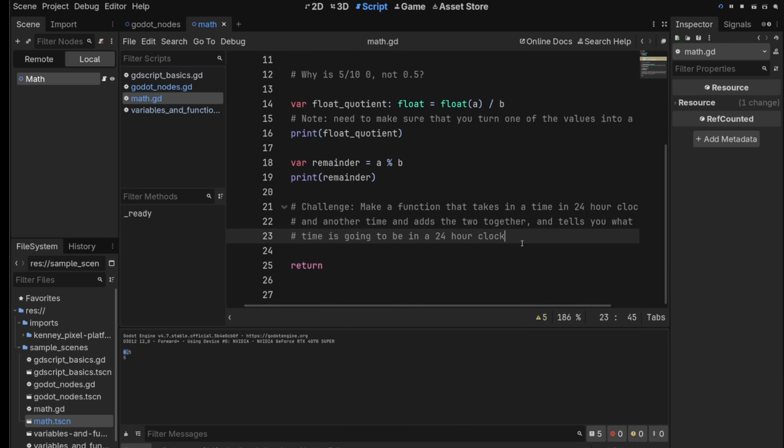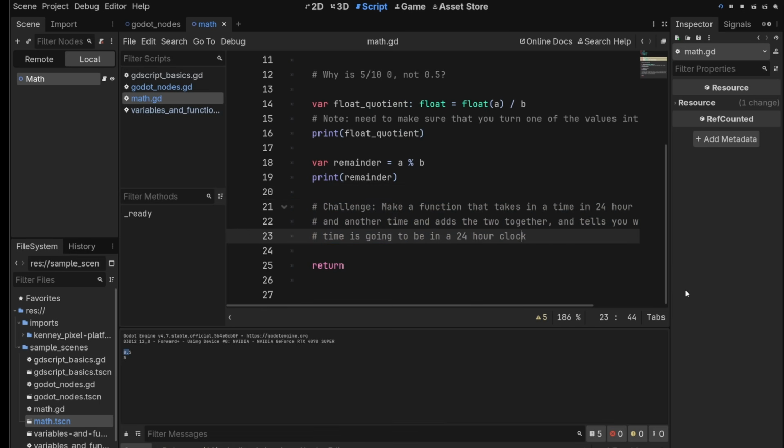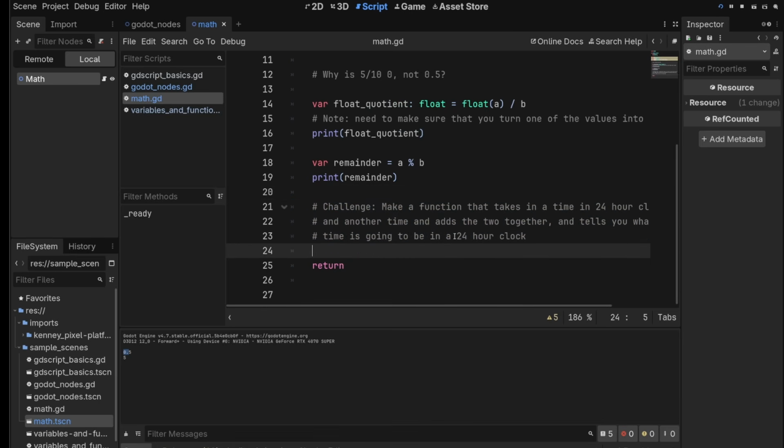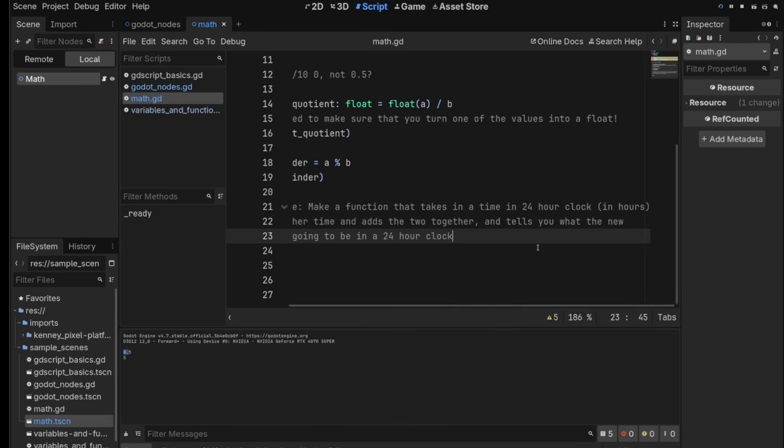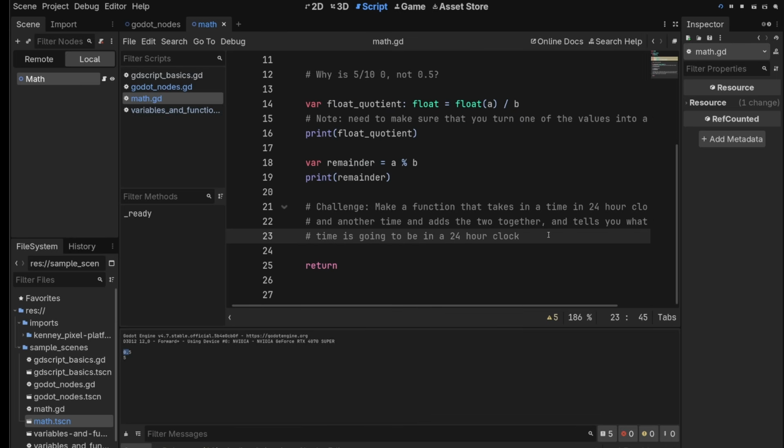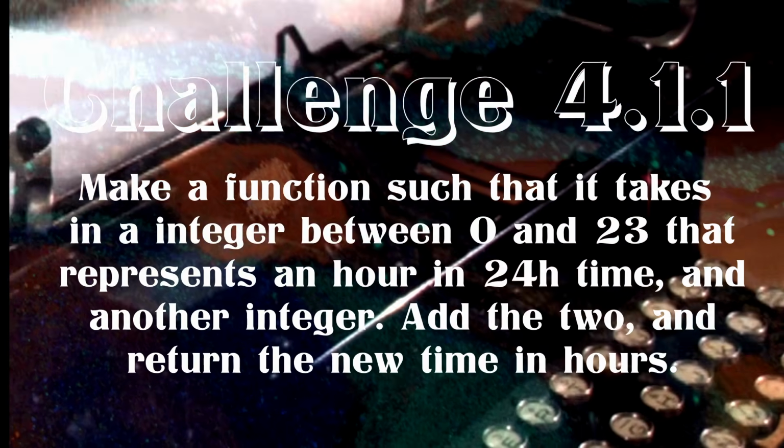So if it is 2300 or 11 o'clock p.m. and you add 5 hours to that, we end up at 4 a.m. So you want to give back 4. If it's 1 a.m. and you add 6 hours to that, you just give back 7 because we don't go over that 24. So make that function for me. And if it's confusing or you're not European and this is new to you, I don't know, man. It's a little more challenging than the other ones, but yeah, let's give it a shot.